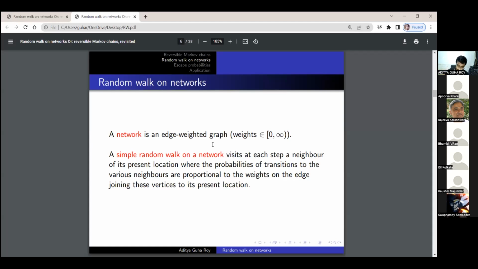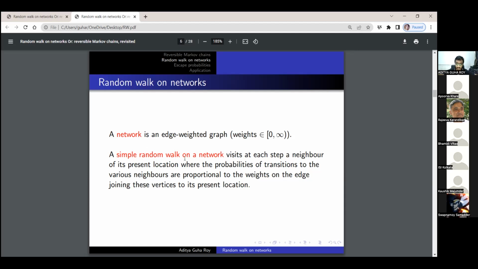A way to think of it in terms of electrical circuits is that these weights represent the conductance, the reciprocal of resistance. So the more the weight, the more the chances of the particle traveling via that edge. That's the statement in the second line.